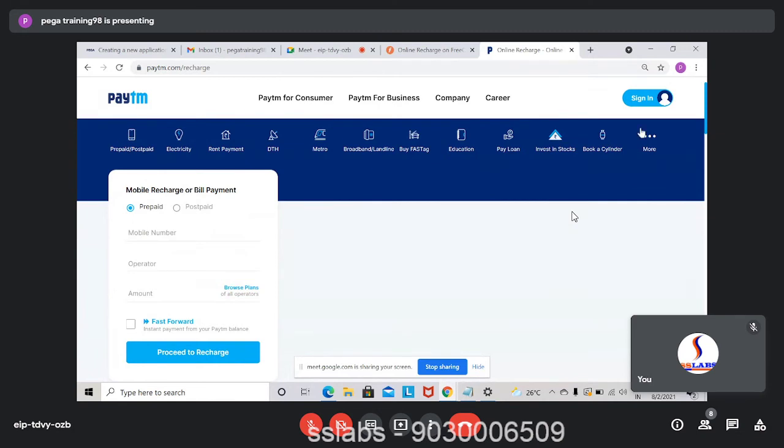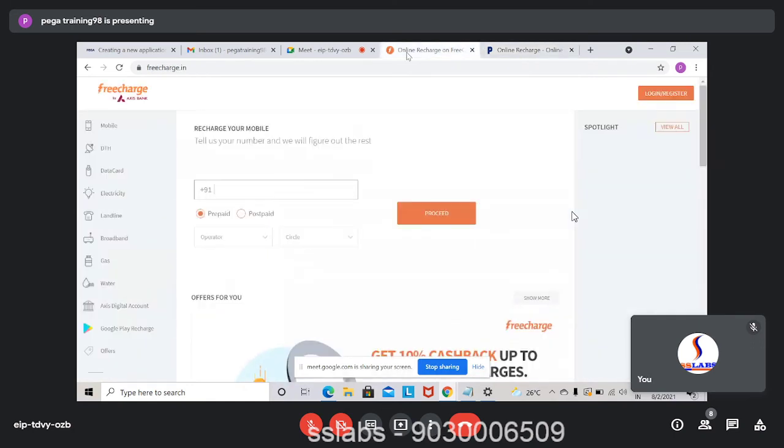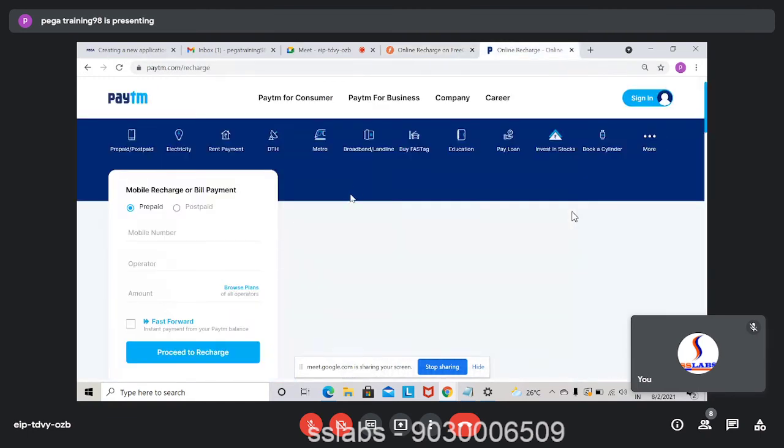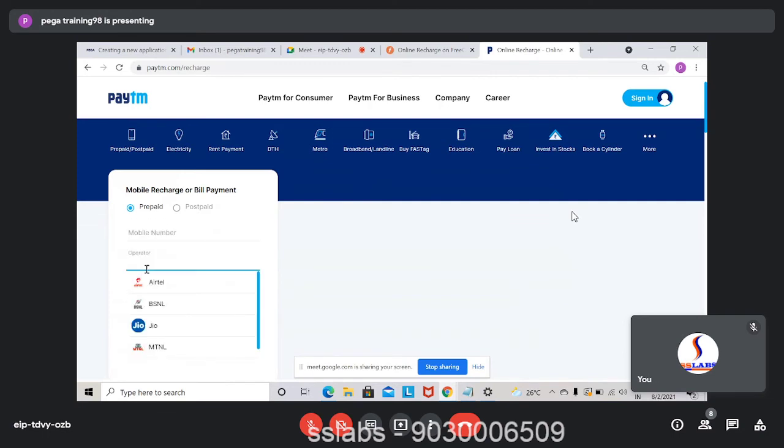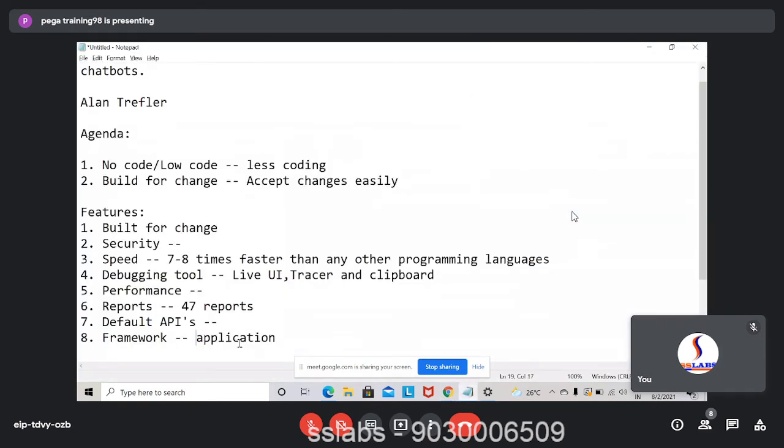If you see the UI, here it is in shades of whites and blues. Here it's in shades of whites and oranges. So the end result is the same, but there are some customizations. So I'll create a framework for recharge. Now Freecharge will take and customize this in white and orange, and Paytm will customize it accordingly. Whatever the common functionality is, I'll put it in the framework so they don't have to do it again. So that is what a framework is, and Pega has frameworks for claims.